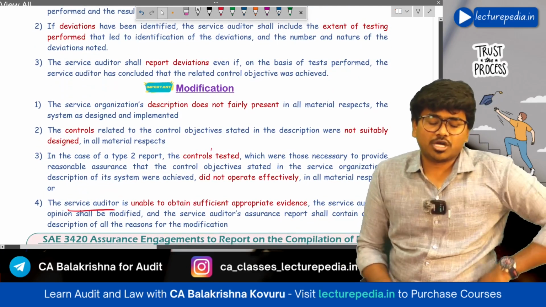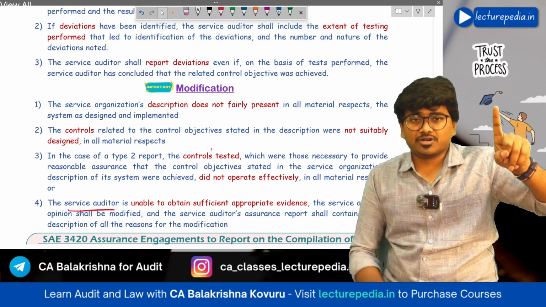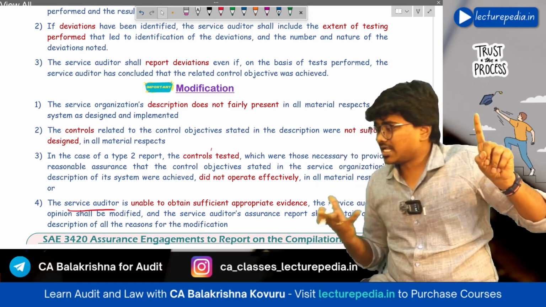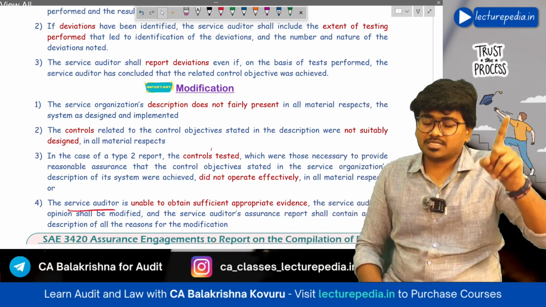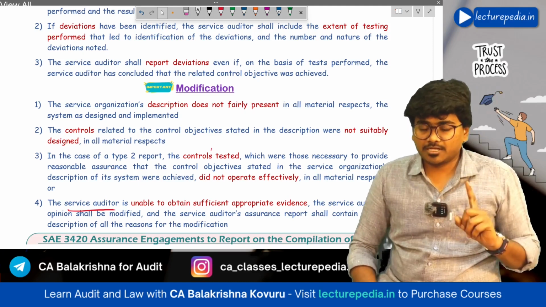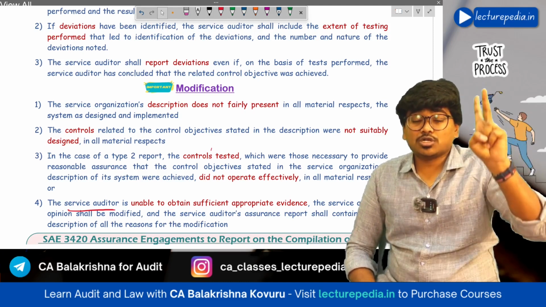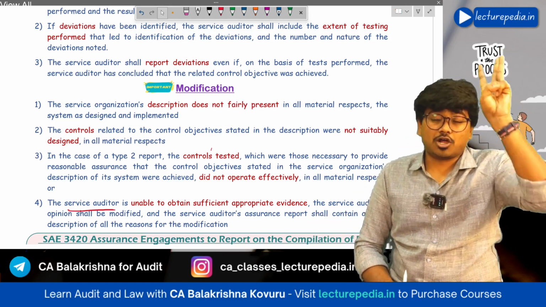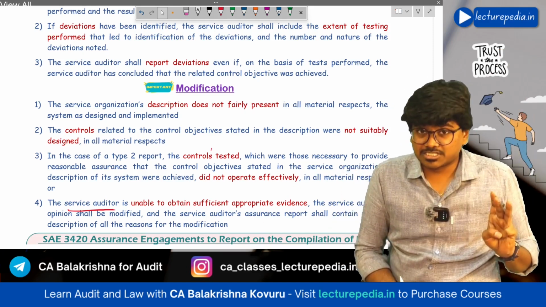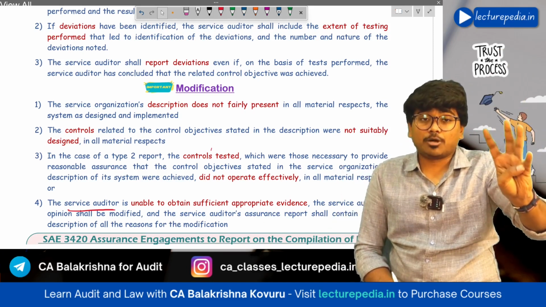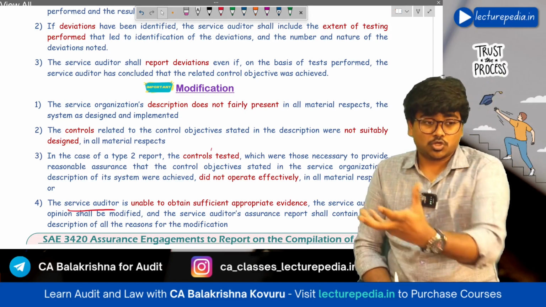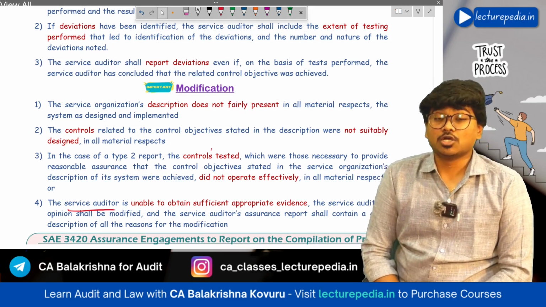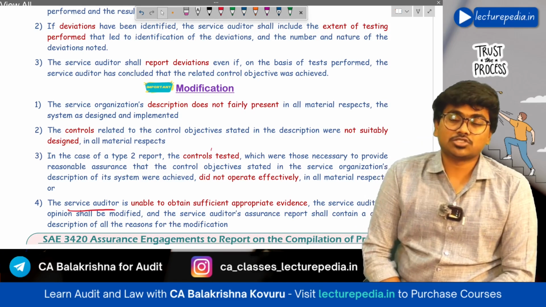Next, you will modify your report in the following situations. What are the situations in which you will modify your report? First situation, if the description of the system is not presented fairly. Okay, if the description of the system is not as per the actual system that has been implemented, in that situation you will modify your opinion. Next, if the controls are not properly designed to achieve their objective, then also you will modify. Next, if controls are not operating effectively, then also you will modify. Next, if the auditor is not able to obtain sufficient appropriate audit evidence to verify the controls, then also you will modify. Okay, these are the situations in which you will modify your opinion on controls at a service organization.